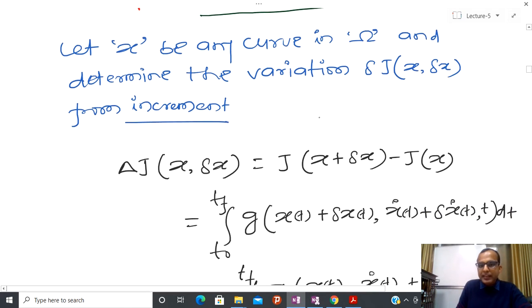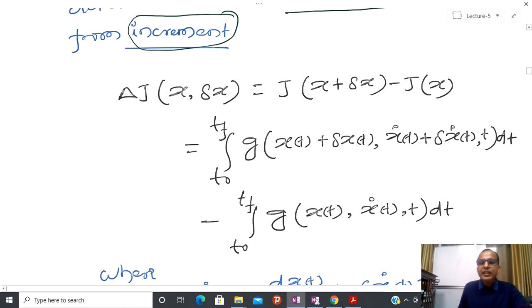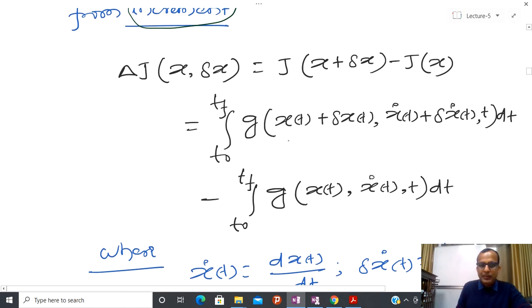We collect the variation from the increment, so first I am going to talk about the increment of the functional.